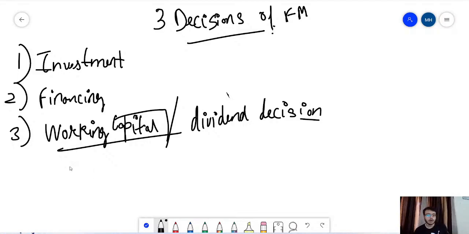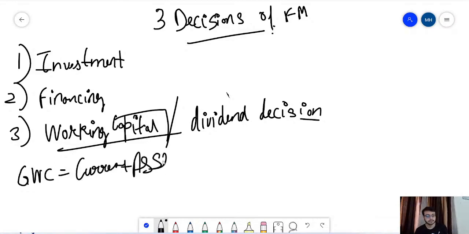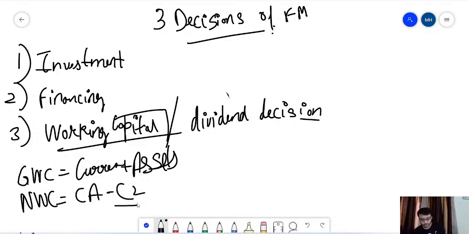Okay. Here we talk about your gross working capital, GWC, which is nothing but the current assets of your company. And next you have the net working capital, which is nothing but your current assets minus your current liabilities. The net working capital is seen by a large number of company management, corporates, analysts, and investment bankers. They need to see whether the company has a positive net working capital. And when would the company have a positive net working capital? When the current assets are more than the current liabilities.